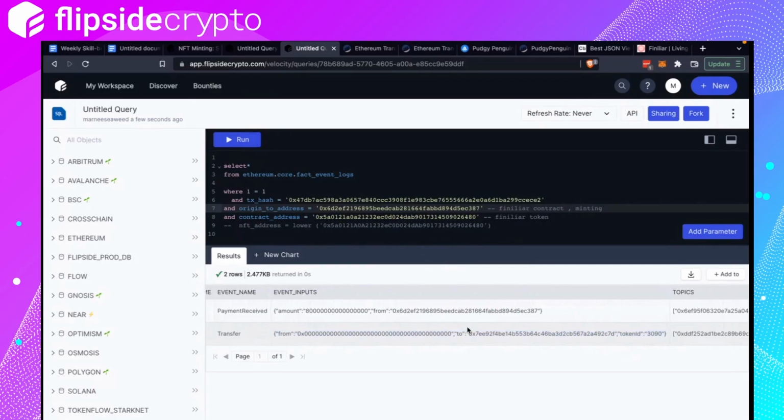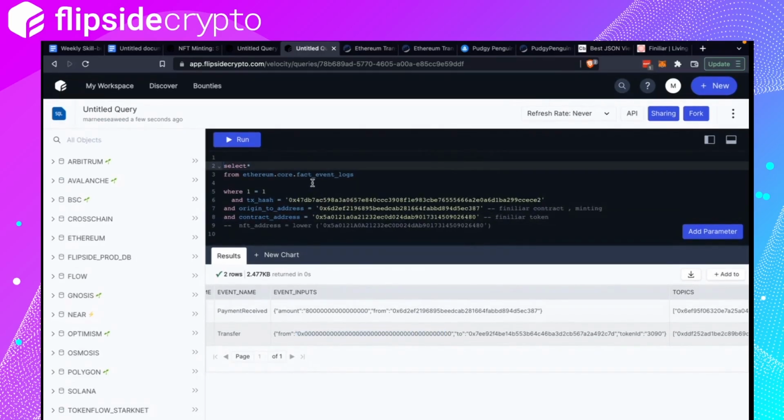Imagine we want both of this information to appear in one row only. Currently it appears in two rows, right? So the way we do that is we would separate the amount into one temporary table like a CTE, and then we would take the token information and make it another table. So I'll just show you what I mean.